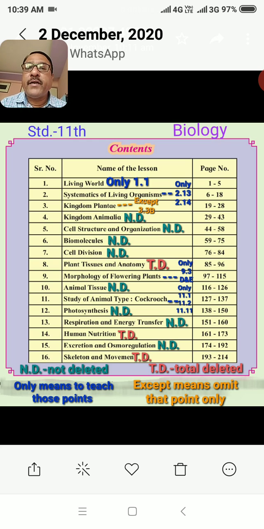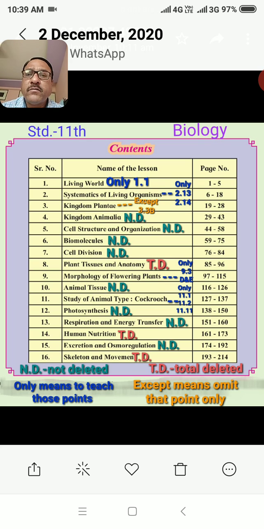The fourth chapter, Kingdom Animalia, is not deleted. The fifth one is also not deleted. The sixth one is also not deleted. The seventh one is not deleted. And the eighth one is totally deleted. In the ninth chapter, only 9.3 is present. Next, the tenth chapter is not deleted.